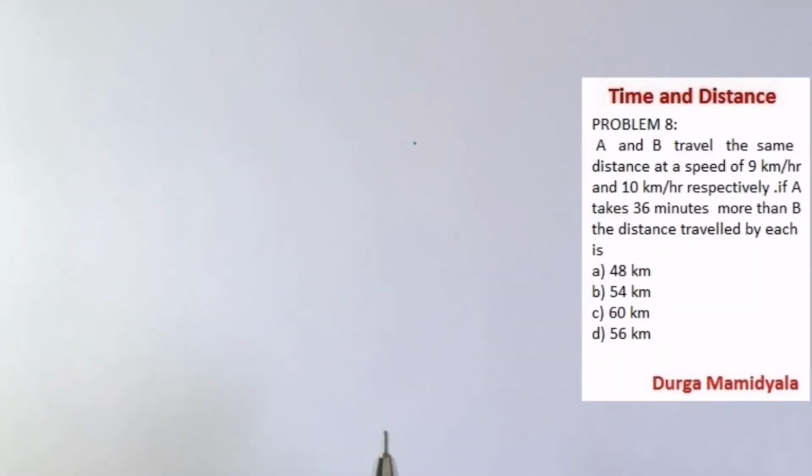The next problem is: A and B travel the same distance at a speed of 9 km per hour and 10 km per hour respectively, right? If A takes 36 minutes more than B, the distance traveled by each is?